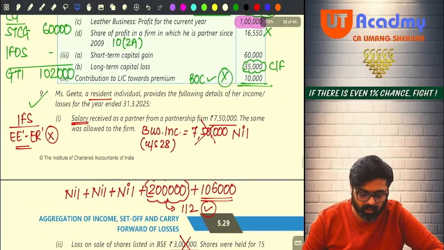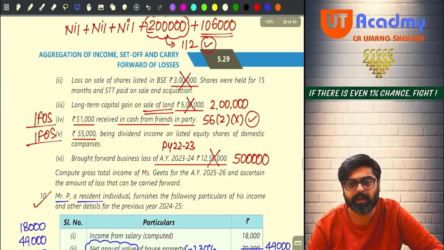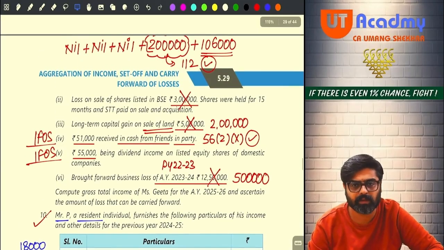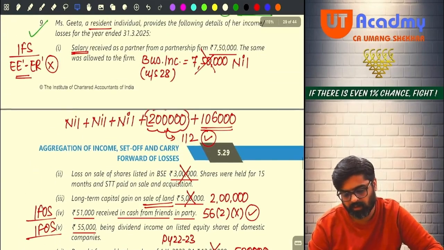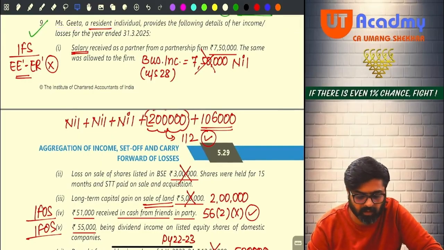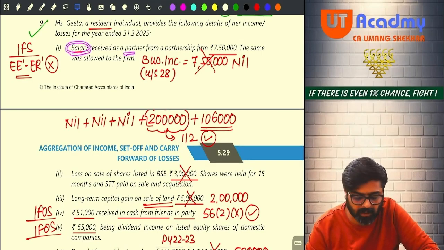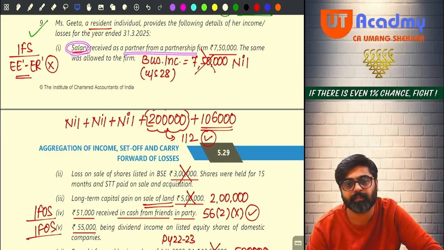Okay. Now, ninth question. Ninth question did I give to solve? Did I tell you to solve? Did you try ninth question? Okay. See, Miss Geeta, a resident individual, provides the following details of her income or losses for the year ended 31st March 2025. Salary received as a partner from a partnership firm.